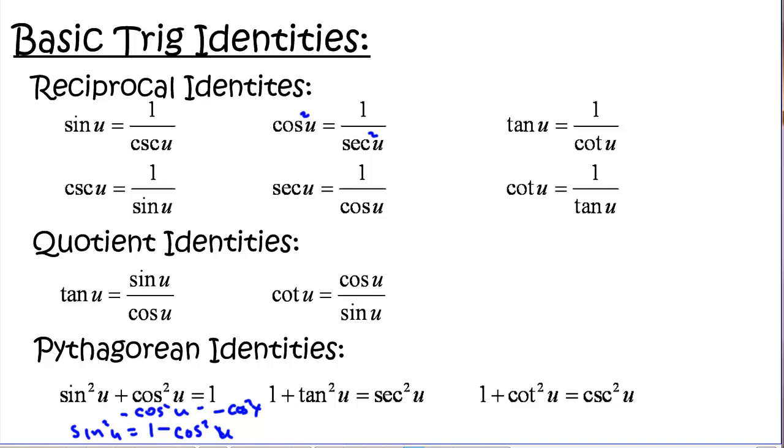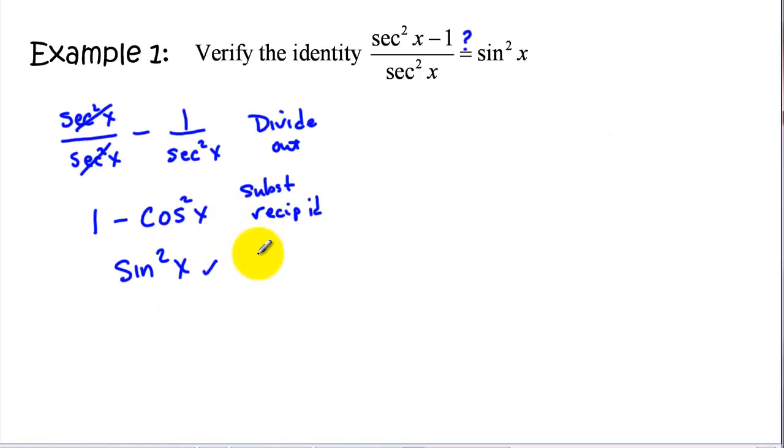And lastly, going from this step to this step, we did a Pythagorean identity substitution. And again, we had to modify the Pythagorean identity to get that. So this is one way to work this.